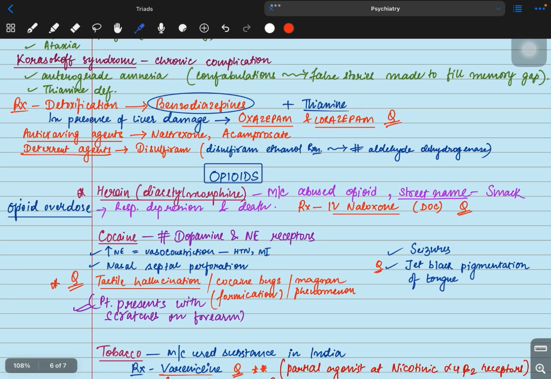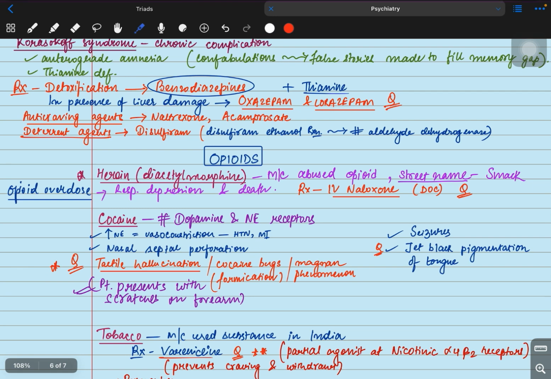How can you treat? You have to do detoxification of alcohol. You can do it using benzodiazepines. Also, you have to give thiamine. In the presence of liver damage, you have to give oxazepam and lorazepam. Anti-craving agents are given, naltrexone, acamprosate, and deterrent agents like disulfiram, so the patient will not have the urge to drink alcohol because it will cause a disulfiram ethanol reaction. The mechanism is it blocks aldehyde dehydrogenase.